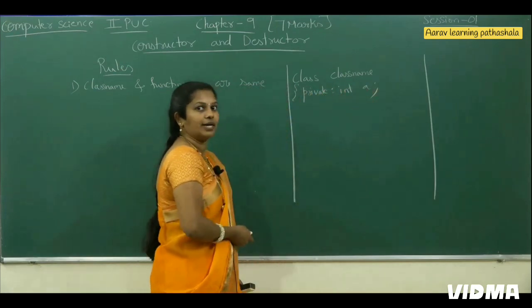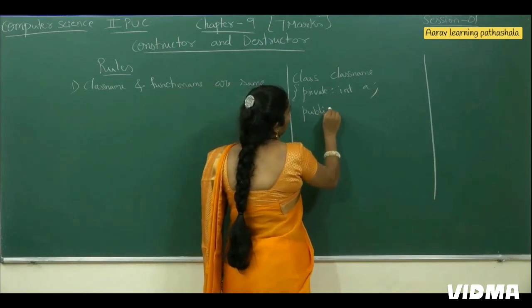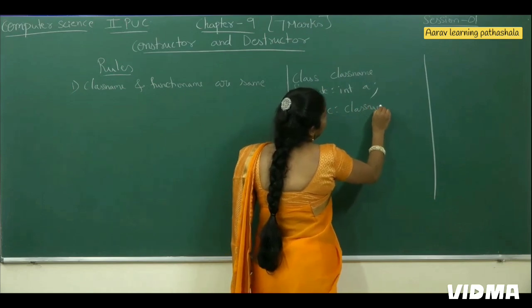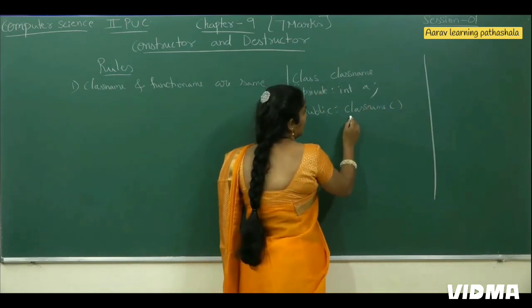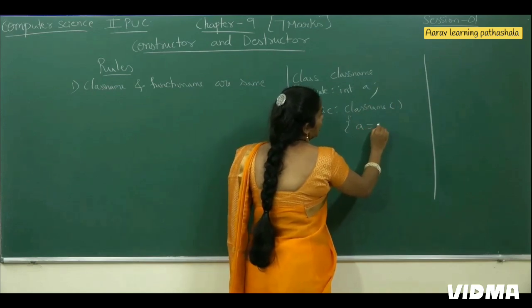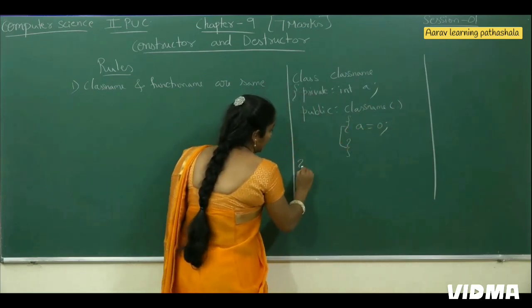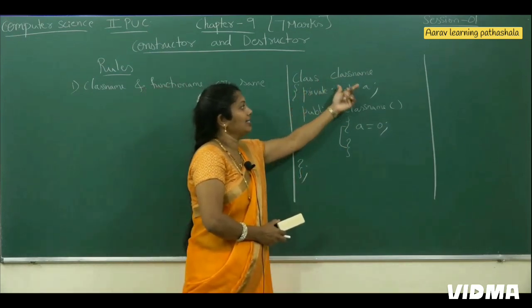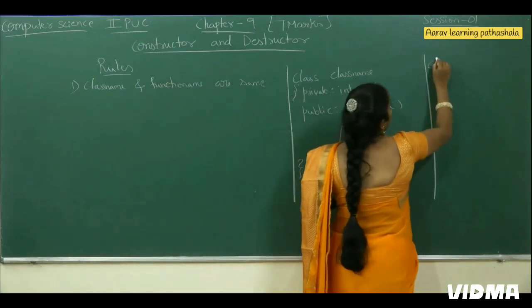Then in the public section, once again we write the class name, empty brackets, that is the class name function. Then I write a equals 0, close this function, and later close the class. That is the syntax. Here class name and function name are the same.